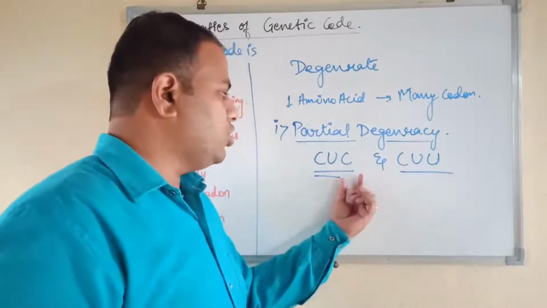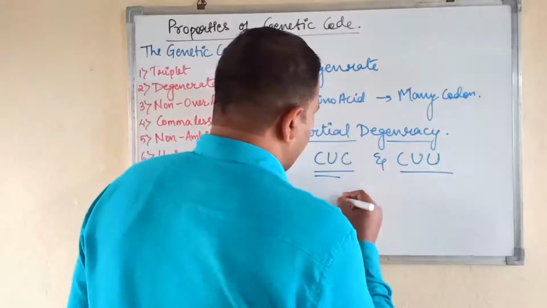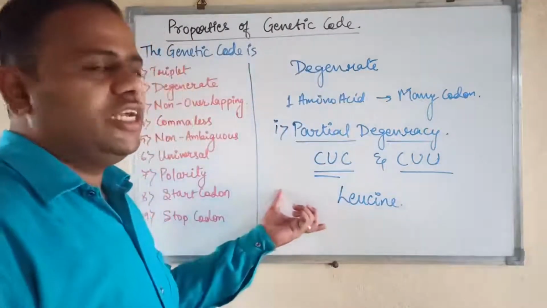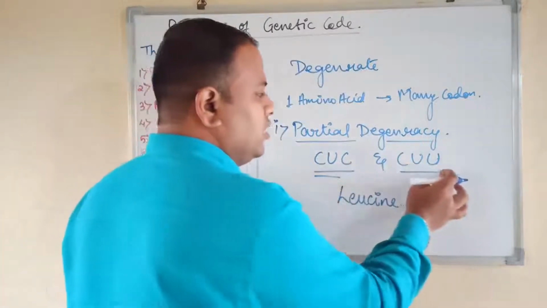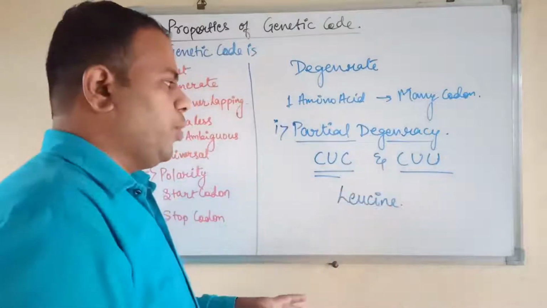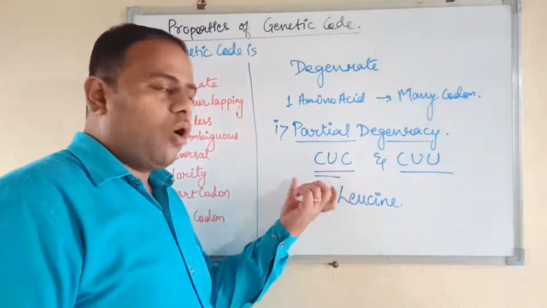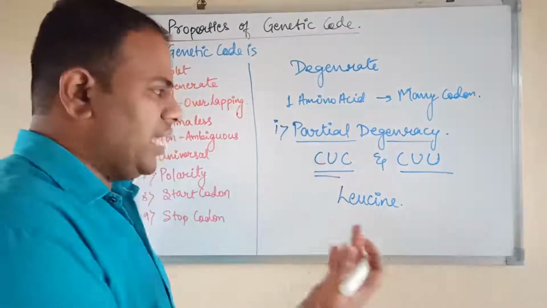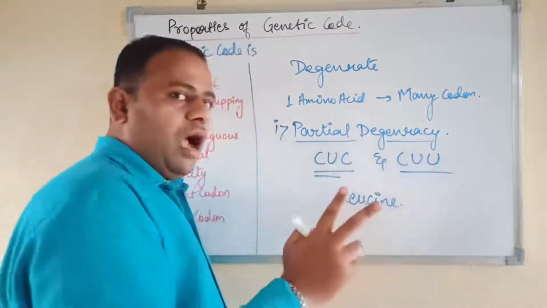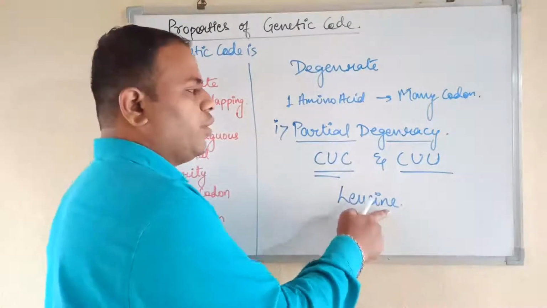In the first triplet it is C and in the second triplet it is U, though both of them code for the same amino acid, leucine. So this is called partial degeneracy, where the third nucleotide is different and it codes for the same amino acid. The first 2 nucleotides of the codon are the same, and the last one is either C or U. Means out of 4 there are 2, either C or U, but it still codes for the same amino acid, that is leucine.